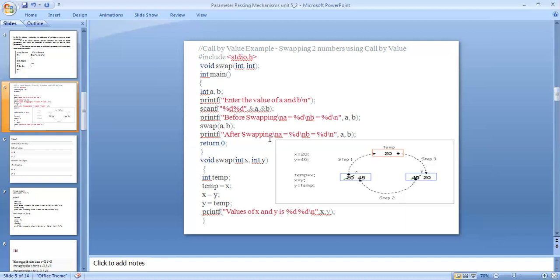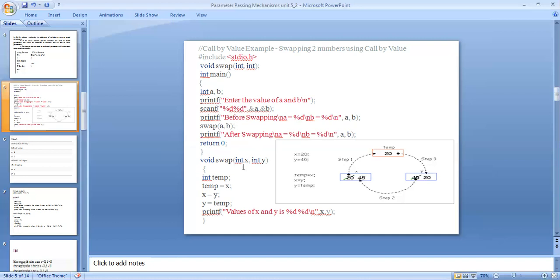Printf("After swapping\n"), then a equal to %d\n, which means print the a value, after that next line print the b value. That's why I'm using \n for next line, and a, b, ending with a semicolon. And I'm using int main, that's why it returns 0.